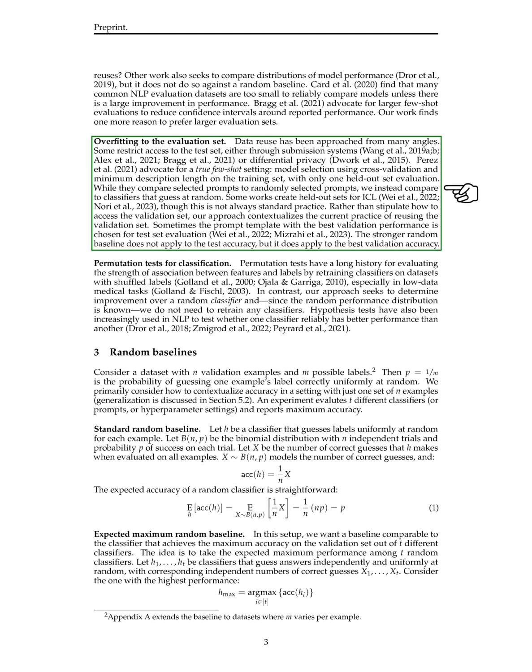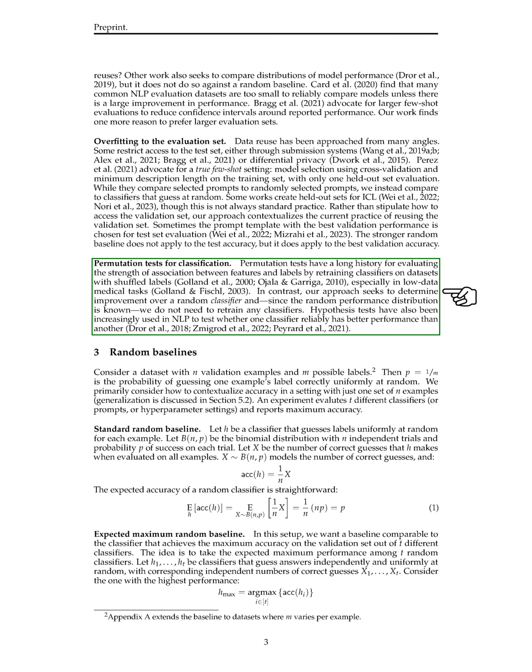While some studies compare selected prompts to randomly selected prompts, we compare them to classifiers that guess randomly. Certain works create held-out sets for evaluation, although this is not always a common practice. Instead of specifying how to access the validation set, our approach focuses on the current practice of reusing the validation set. Sometimes, the prompt template with the best validation performance is chosen for test set evaluation. The stronger random baseline applies to the best validation accuracy but not to the test accuracy.